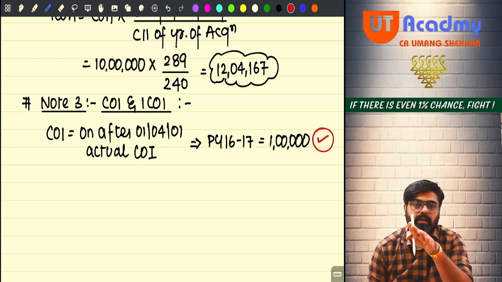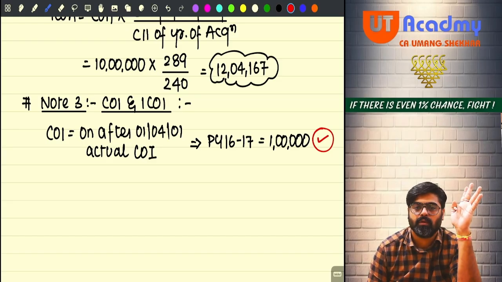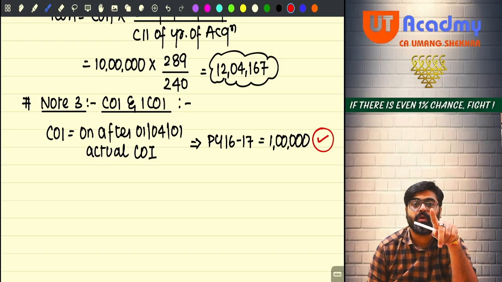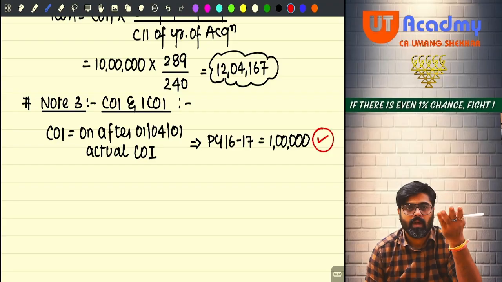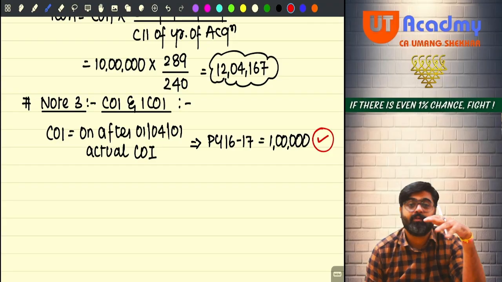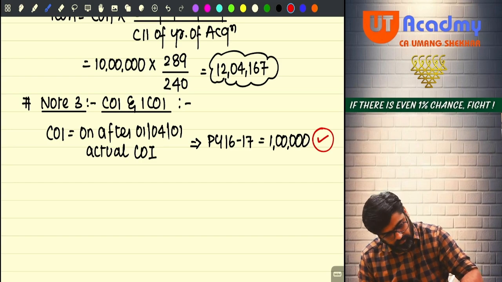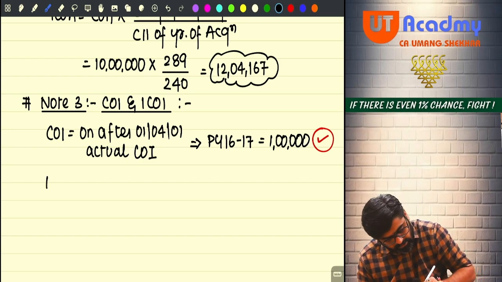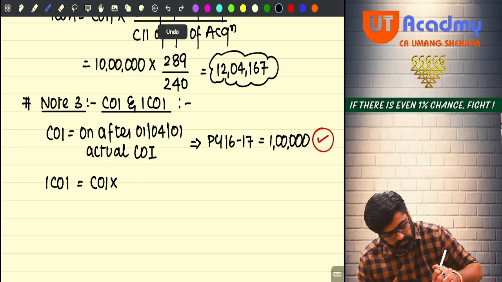If this had been incurred prior to 1st April 2001, I would have ignored it. And in that case the asset would also have been acquired prior to 1st April 2001. Got it, sir? So now I will take this 1 lakh, but I will have to index this also, no? So what will be the formula for indexing? Index cost of improvement is equal to cost of improvement multiplied by CII of transfer year.